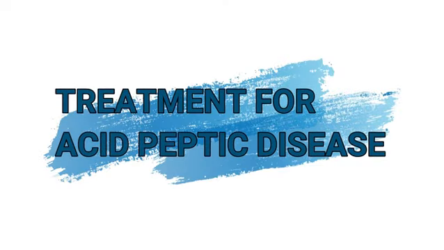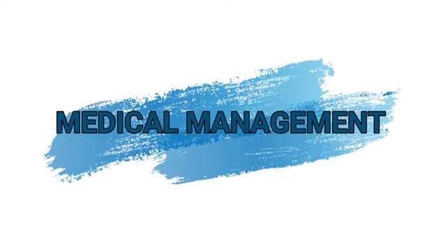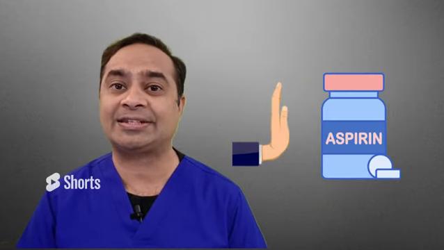Now going to the treatment for acid peptic ulcer disease. The ulcer is treated with drugs that reduce the acidity and sometimes, in addition, with certain antibiotics to eliminate the Helicobacter pylori causing the infection. Surgery may be needed in cases of complications. Medical management. Diet. Dietary therapy relates to avoidance of spicy and oily foods which increase the acid production and are difficult to digest. Avoid tea and coffee, alcohol, aspirin, and other NSAIDs, chocolates, tobacco, and cigarettes. Meals should preferably be light and at small intervals.